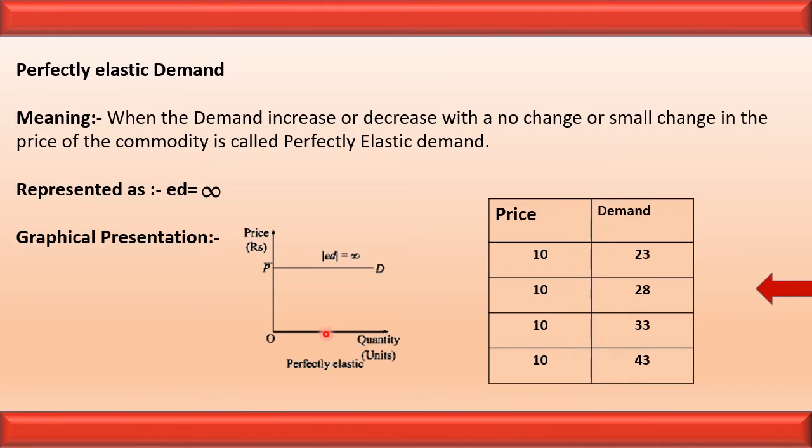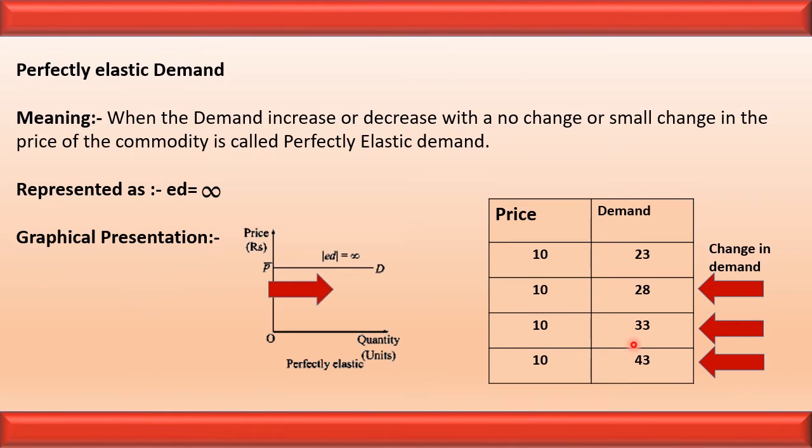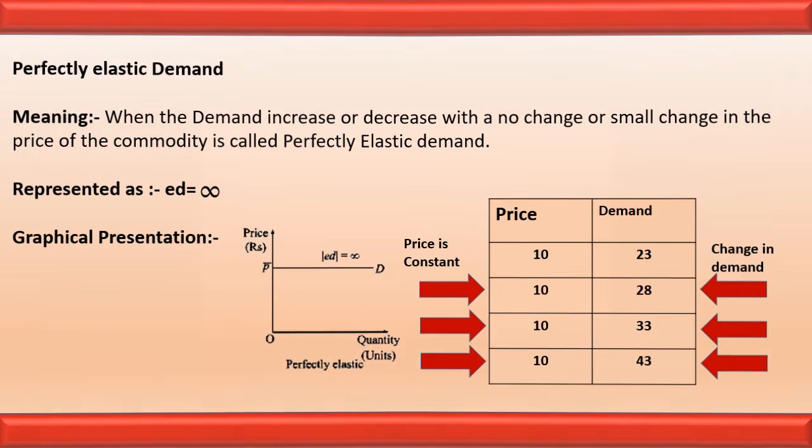Let us see the same thing through the schedule. Price is constant at 10 rupees and the demand keeps on increasing. Earlier it was 23, then it increased to 28, then increased to 33, then increased to 43. But the price is constant at 10 rupees. Now let us see perfectly inelastic demand.